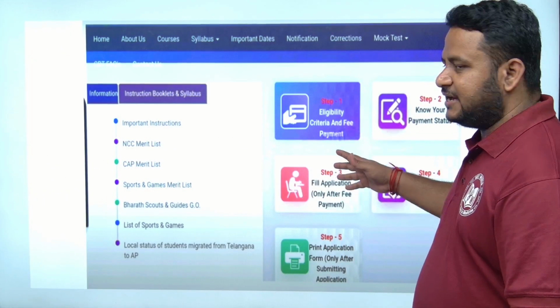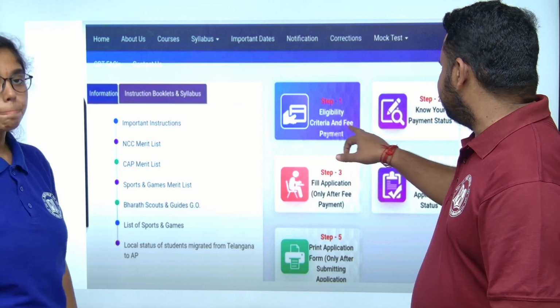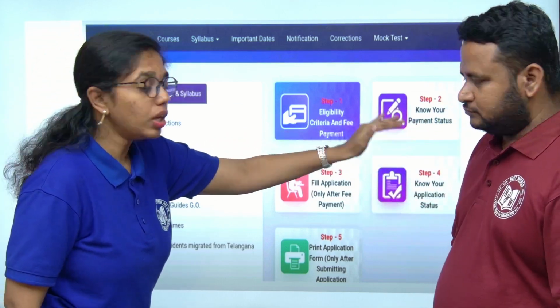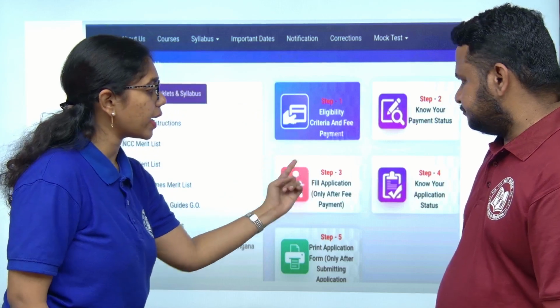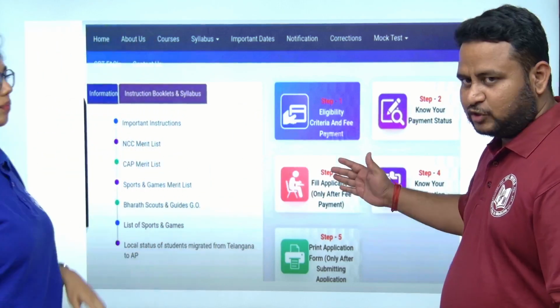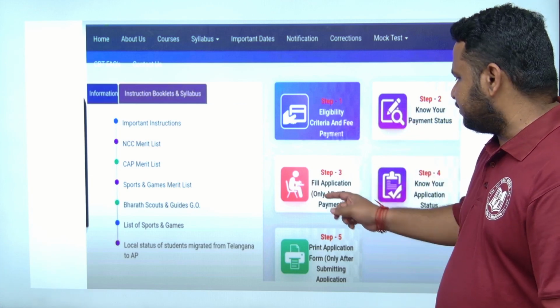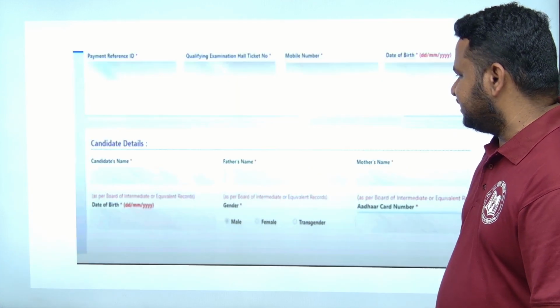So next thing, again we will come back. Till now we have done step 1, then know your payment status. It is done. Once your payment status is successful, you have to come back to the website again and go for step 3, that is a very important step. That is filling the application, only after fee payment. Directly we cannot go there. So let us proceed with filling the application.